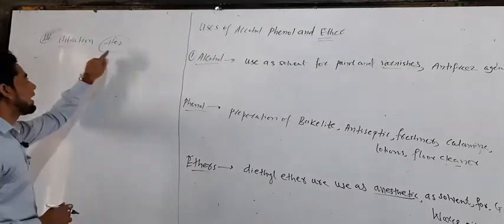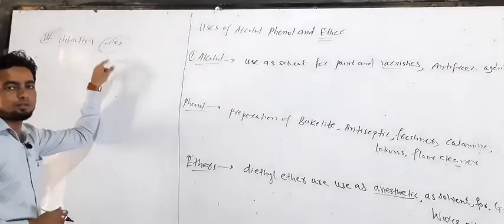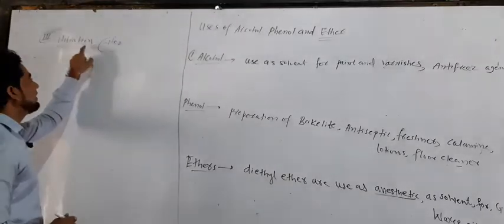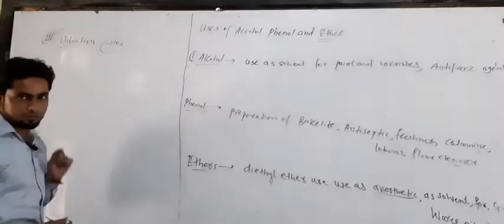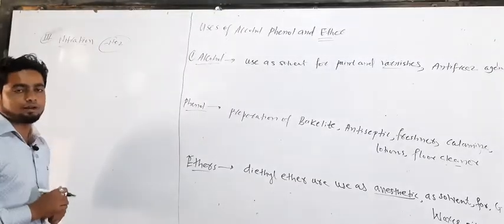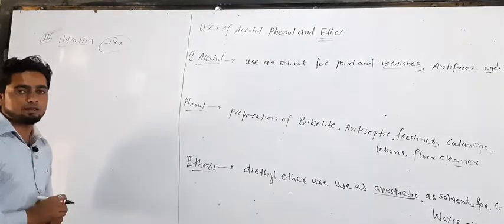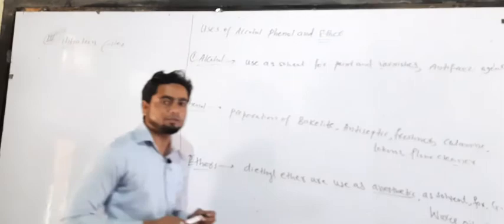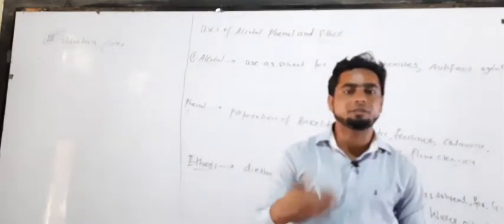Here we add a nitro group in the ether. It is called the aromatic ether, for example anisole. So we add a nitro group in anisole, called the nitration of aromatic ether or anisole. Now we take the example of how the reaction takes place when a nitro group reacts with anisole.